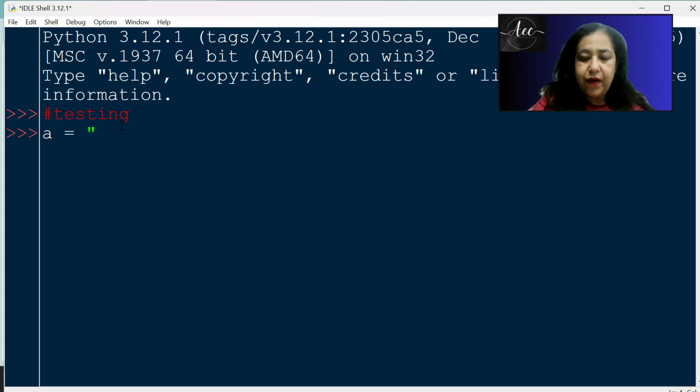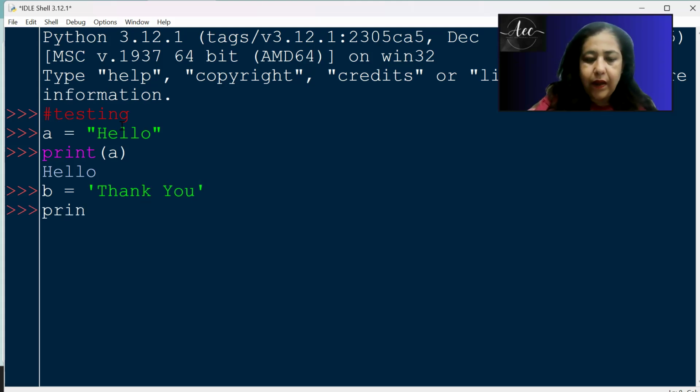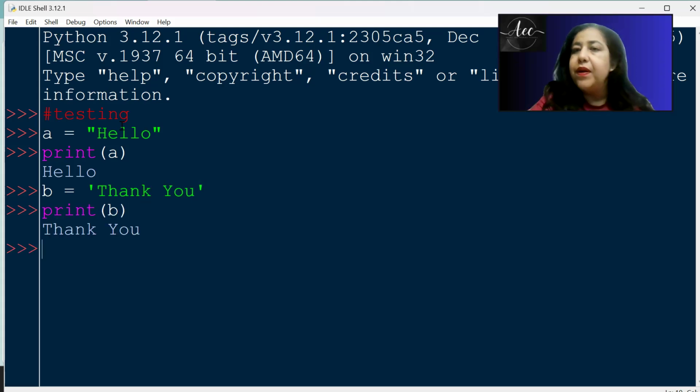If I have a string, I write A is equal to hello and I print A, so it prints hello. If I write B is equal to thank you and I write print B, it prints thank you. Okay, so it's printing hello, it's printing thank you like this. So we have got it this way.